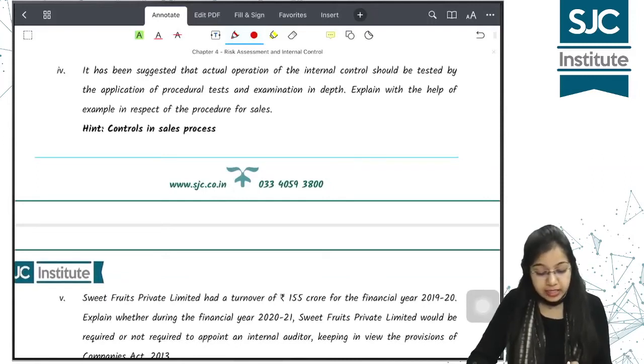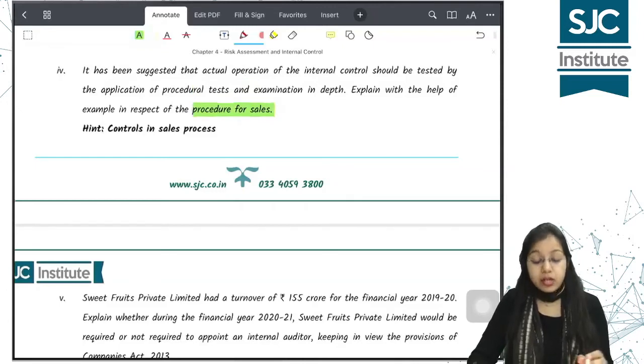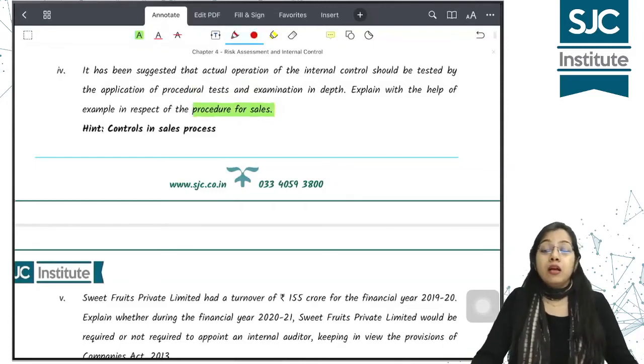it has been suggested that actual operation of internal control should be tested by the application of procedural tests and examination in depth. Explain with the help of example in respect of procedure for sales. So basically हमने कंट्रोल जो भी सेल्स प्रोसेस के अंदर कंट्रोल्स हैं उसको डिटेल में डिस्कस करना है. तो सेल्स प्रोसेस में इन जनरल क्या क्या कंट्रोल्स होते हैं?